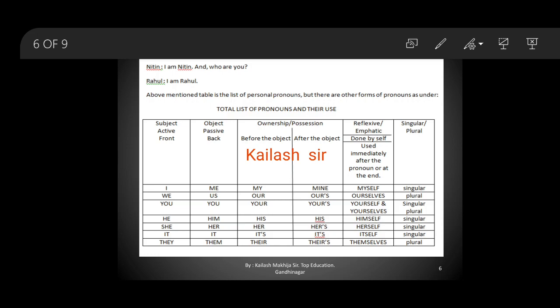So there is one peculiar thing you can see about you. You has yourself also and yourselves also, because it is both singular as well as plural.